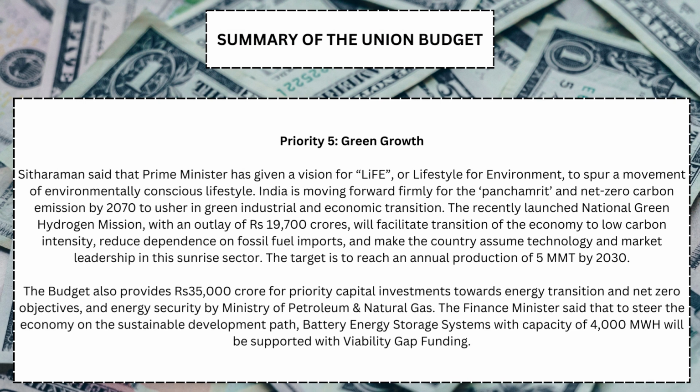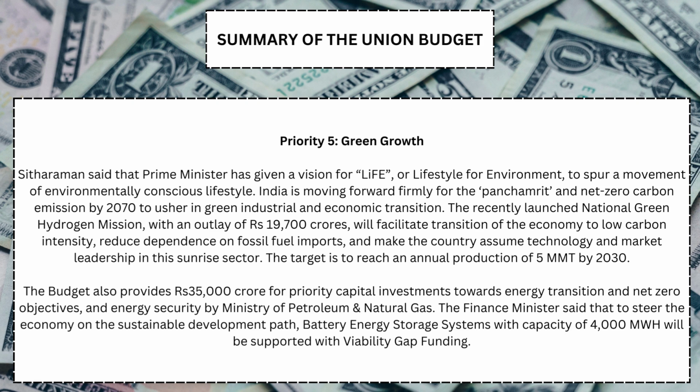Green growth. Sitharaman said that the Prime Minister has given a vision for LiFE, or Lifestyle for Environment, to spur a movement of environmentally conscious lifestyle. India is moving forward firmly for the Panchamrit and net zero carbon emission by 2070 to usher in green industrial and economic transition. The recently launched National Green Hydrogen Mission, with an outlay of 19,700 crore rupees, will facilitate transition of the economy to low carbon intensity, reduce dependence on fossil fuel imports, and make the country assume technology and market leadership in this sunrise sector.